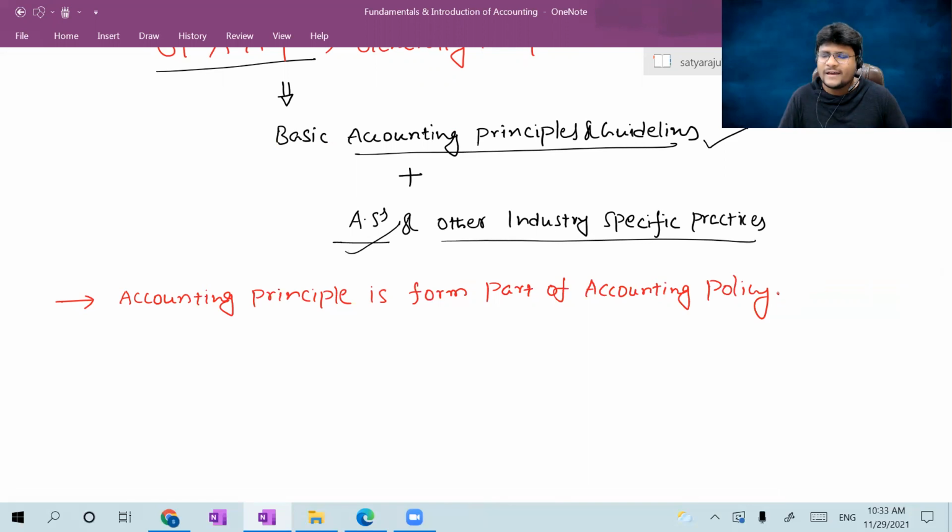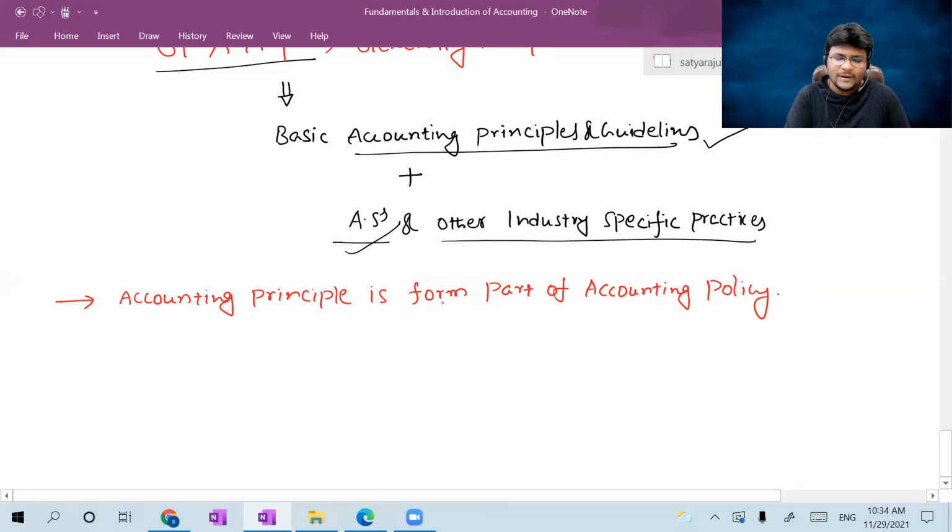The policy is designed by you, designed by us, for doing things in a better manner. Might be each and every education institution will start by 9 o'clock. That is their policy, for the purpose of systematic education. But is it mandatory? No, it's not mandatory.